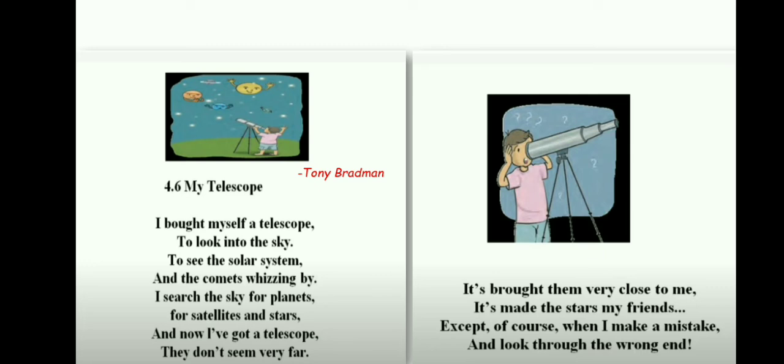I searched the sky for planets, for satellites and stars. And now I've got a telescope. They don't seem very far. It's brought them very close to me. It's made the stars my friends. Except, of course, when I make a mistake and look through the wrong end.